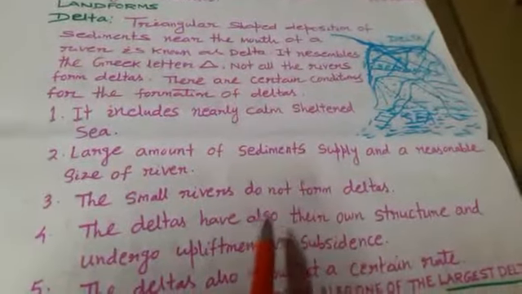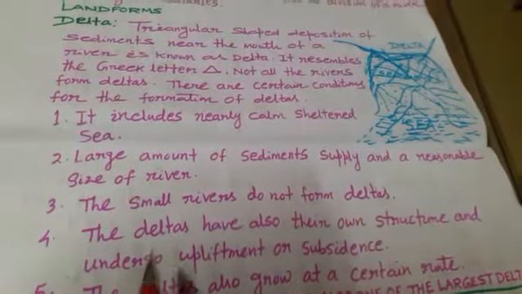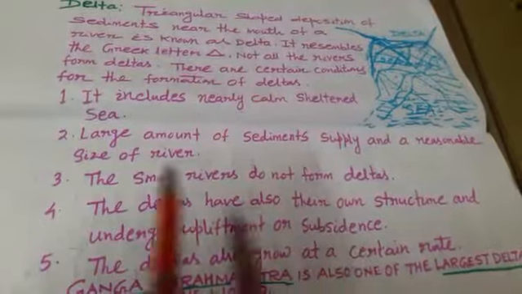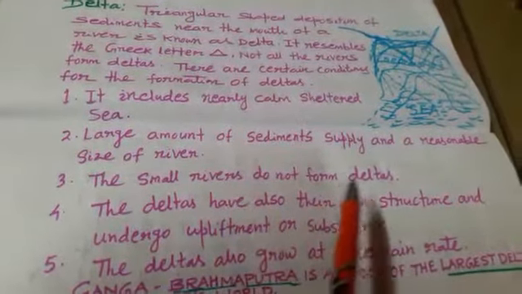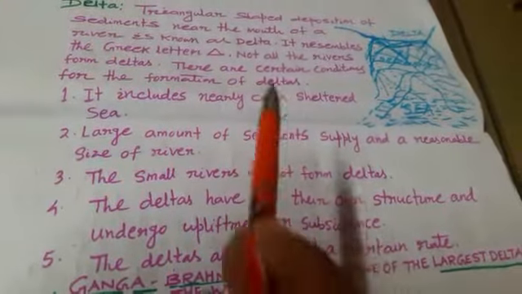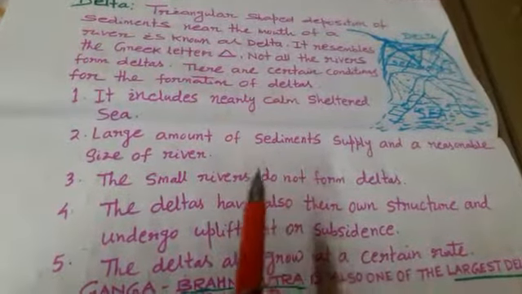The delta also has its own structure and undergoes upliftment or subsidence. It depends upon its own structure. Small rivers do not form deltas. The delta also grows at a certain rate. These are the conditions needed for the formation of a delta.